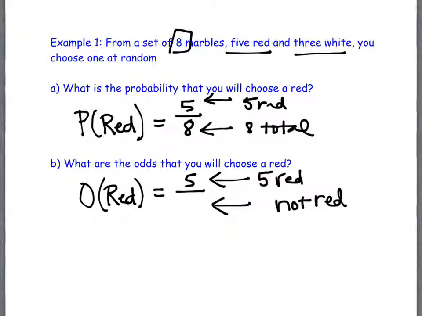In this case, they happen to all be one same color. That's fine. But it's giving the opposite argument. The number that are not red, it would be the number 3. So the odds are 5 to 3. The probability is 5 out of 8. The odds are 5 to 3. 5 do, 3 don't. 5 match the description, 3 don't.